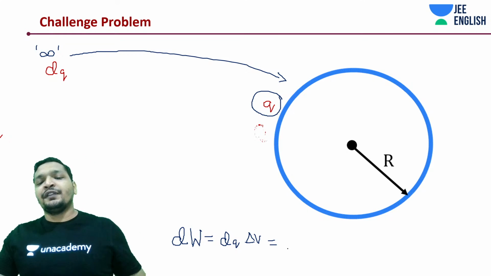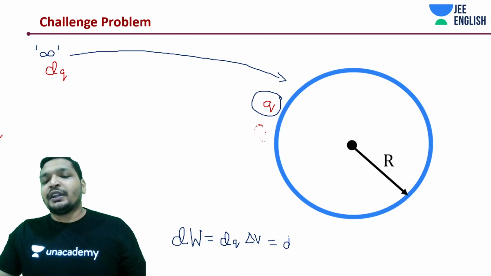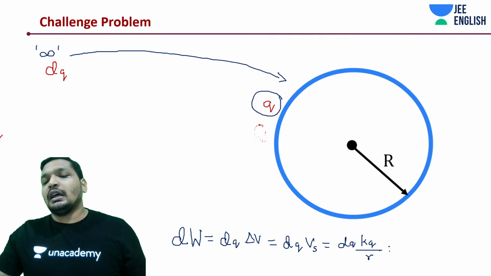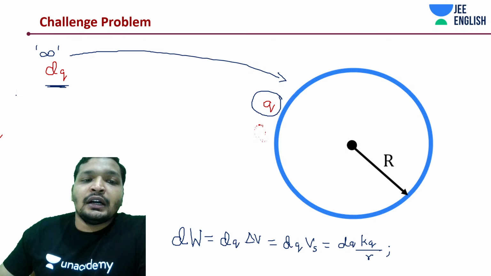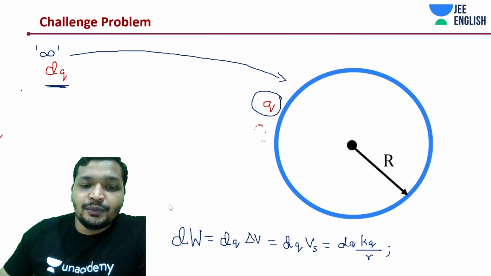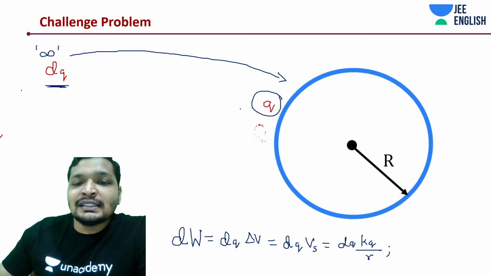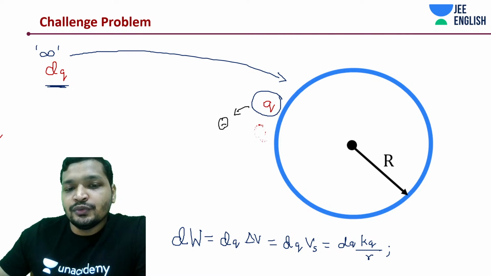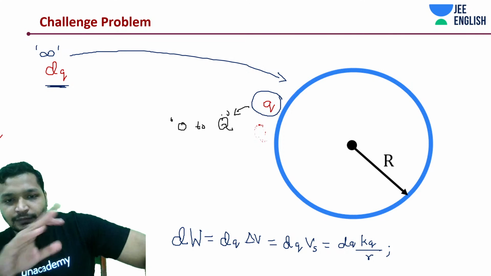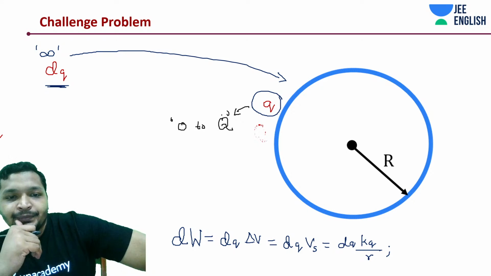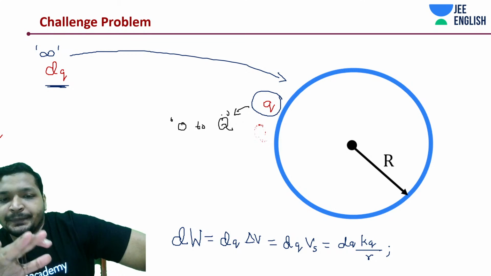Change in potential, with potential at infinity being 0, is basically the potential of the sphere. It's dq into kq by r. And let me ask you a question now. Up until when are you adding this dq? You are adding this dq until this q becomes capital Q. So from 0 to Q you are doing the work in assembling these charges. Simple, really easy. That's all you need to understand.